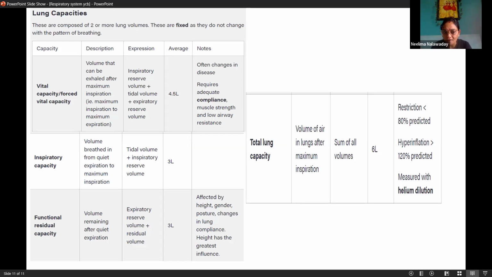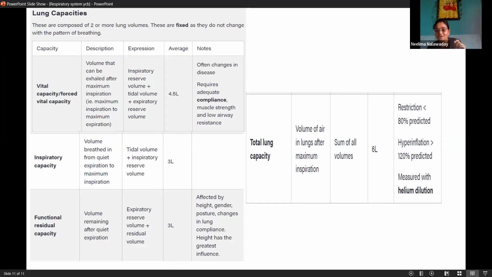We are adding IRV, tidal volume, and expiratory reserve volume. So as much as possible inhalation, then as much as possible exhalation, and our normal inhale and exhale volume of air. Total of that is our vital capacity. And that number is 4.5 liters.